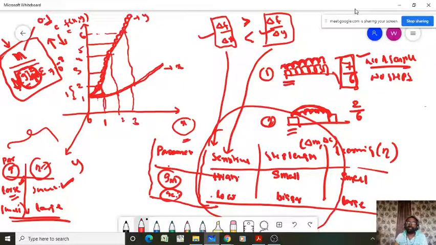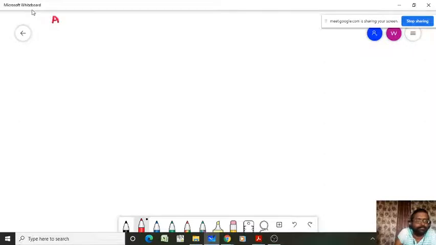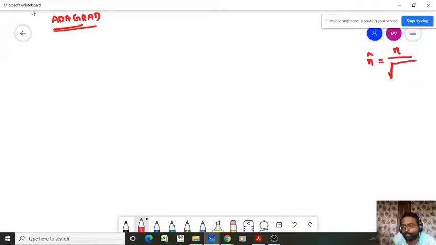Now we are going to discuss the AdaGrad optimizer. AdaGrad optimizer. Fine. In all the cases, your learning rate eta hat will be updated like eta divided by the square root of some gradient term plus epsilon.